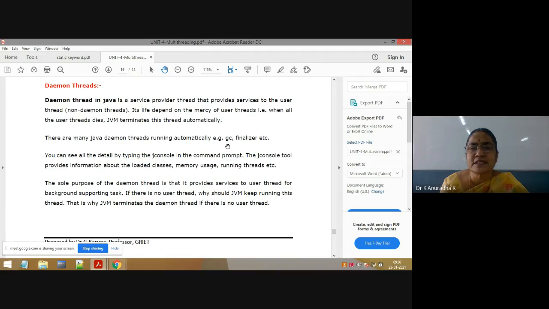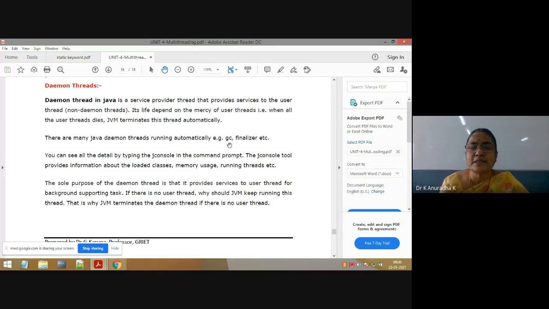So what is that garbage collector? The user can't invoke the garbage collector. Only the JVM has to invoke the garbage collector. But the programmer can send a request to the JVM to invoke the garbage collector. Only the JVM will invoke it. Then the garbage collector goes into the heap memory to destroy the useless objects. I already explained garbage collection in depth, where we discussed this garbage collector.